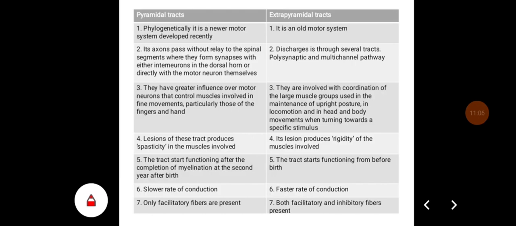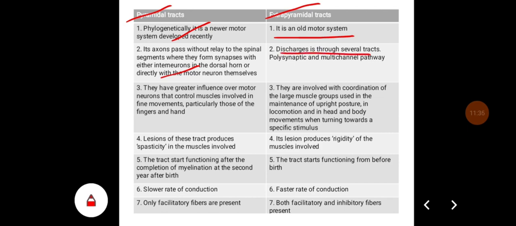So these are some of the differences between pyramidal tracts and extrapyramidal tracts. Pyramidal tracts are phylogenetically a newer motor system developed recently, and extrapyramidal is an older system. The pyramidal tracts axons pass without relay to the spinal segments where they form synapses with either interneurons or dorsal horn directly with the motor neurons themselves, whereas extrapyramidal tract,